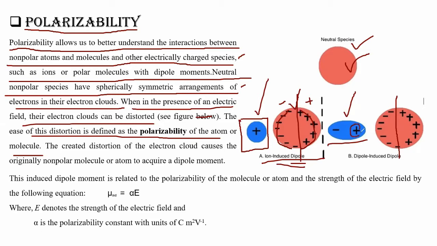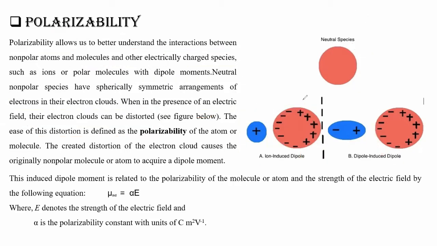If this plus is at the right, then automatically the left will be minus. Unlike charges attract each other. This is called dipole induced dipole. Why? Because this dipole has induced a dipole moment in the neutral species. So let us see what we are seeing. This particular tendency, whatever is happening here, is called polarizability of the atom, that is, of the atom or ion which polarizes the other.